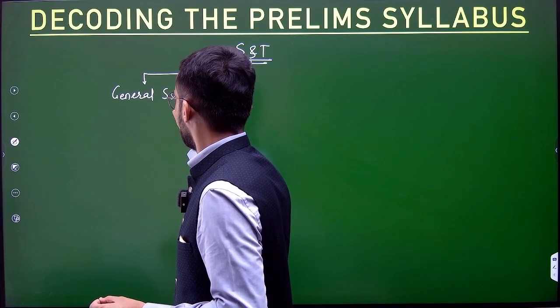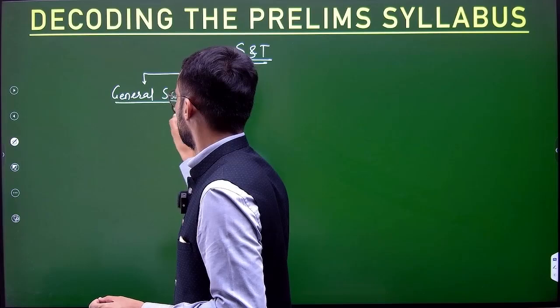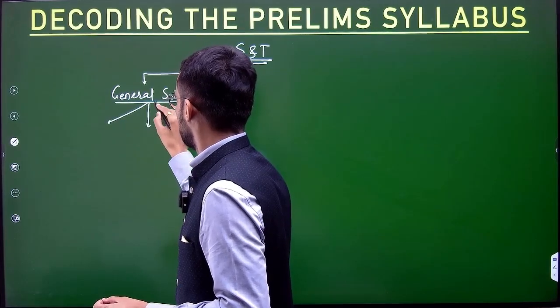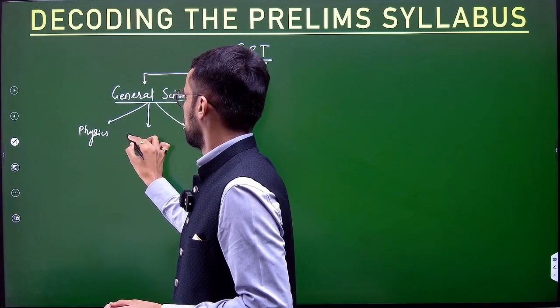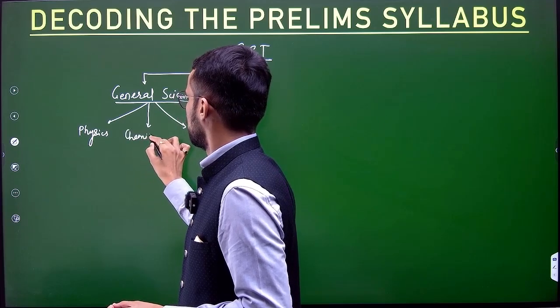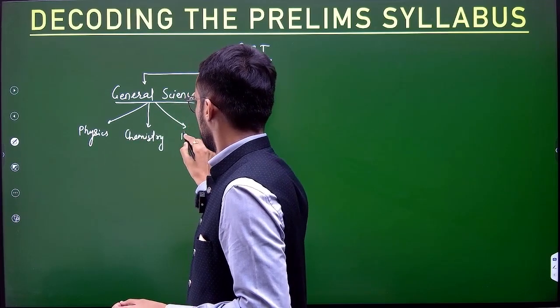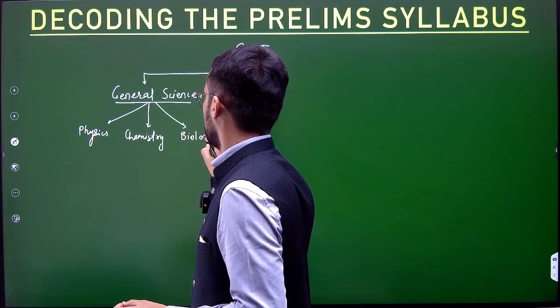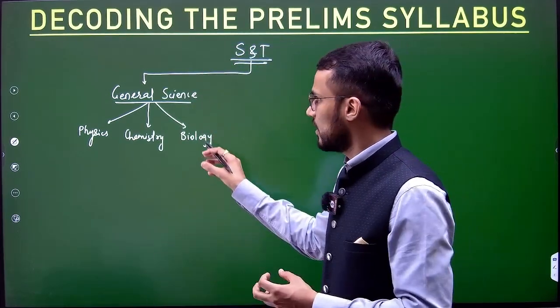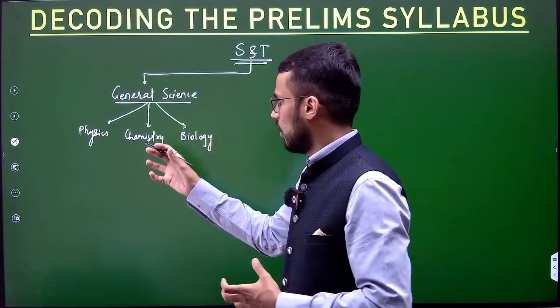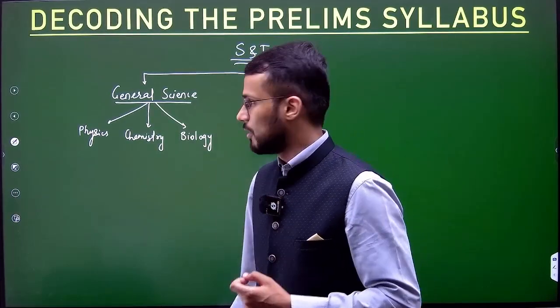That means you should be aware of physics, chemistry, and biology, right? For which you can go through NCERTs. NCERTs are a good source of general science, physics, chemistry, and biology.